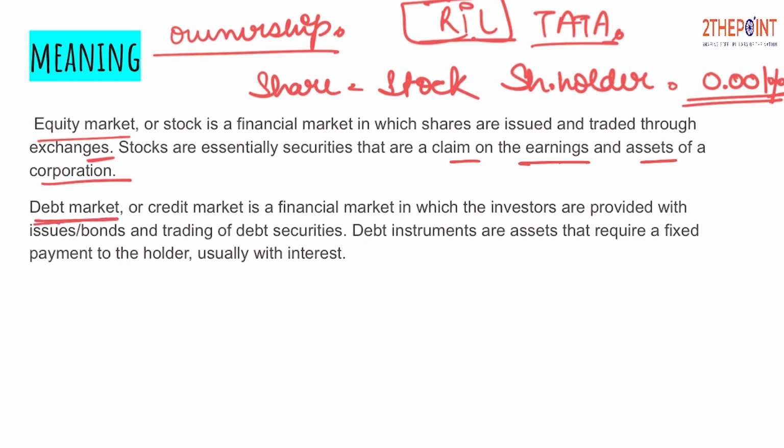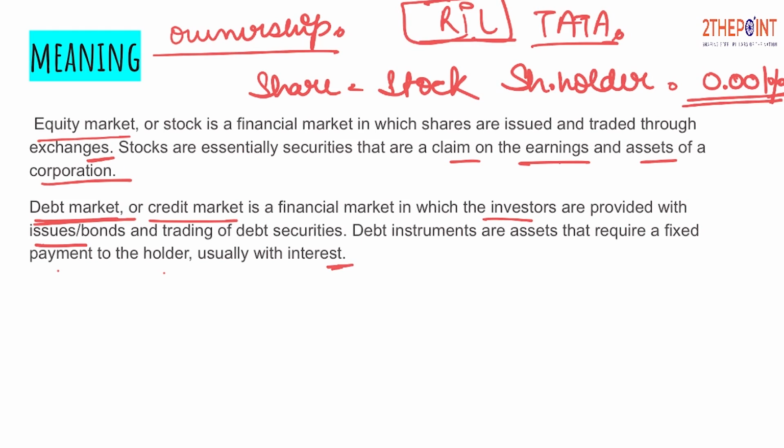Now what is this debt market? Whenever a company doesn't want to dilute its ownership and wants to take a loan from the market, it approaches the debt market or the credit market. The debt market or credit market is a financial market in which investors are provided with issues and bonds, and debt securities are traded. Debt instruments are assets that require a fixed payment to the holder, usually with an interest.